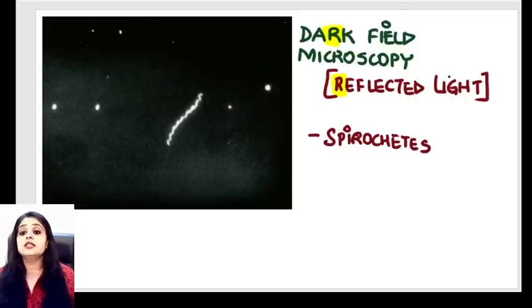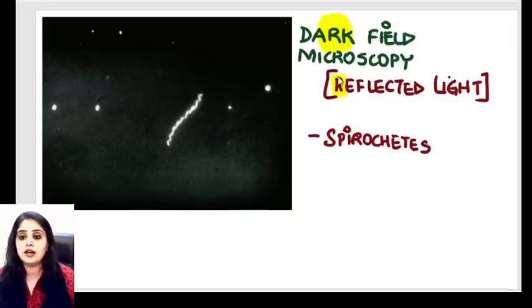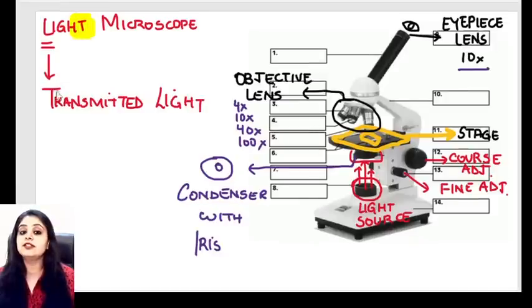Let's take up a dark field microscope. What do you understand by dark field microscope, guys? Please remember, when you're dealing with dark field, the background is very, very dark. Why is the background dark? Because you are dealing with dark, so you're dealing with reflected light. Now you know why I was emphasizing so much on the type of light, because with a light microscope, light has transmission, transmitted light.